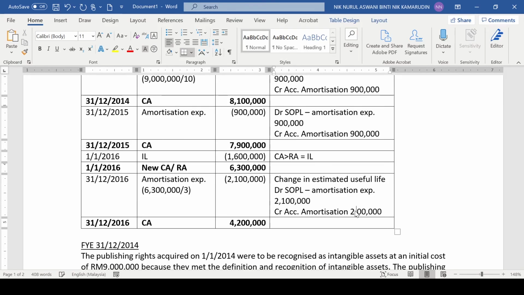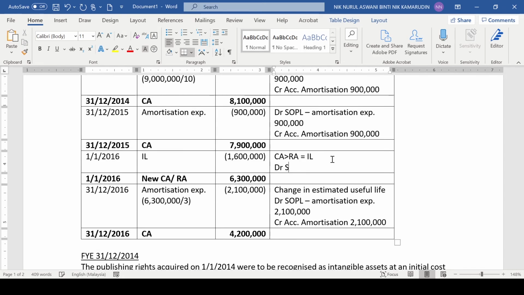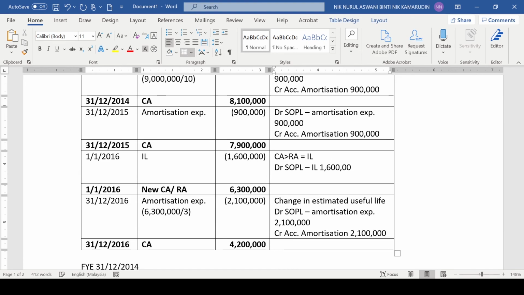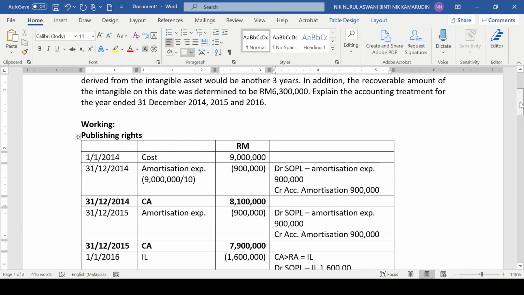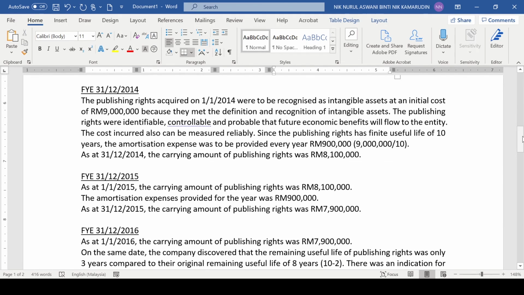And then what about the impairment loss? Debit SOPL impairment loss of 1.6 million, and then we credit accumulated impairment loss 1.6 million. So if you are required to prepare the journal entry, this is the journal entry. If you are required to discuss, this is the discussion.